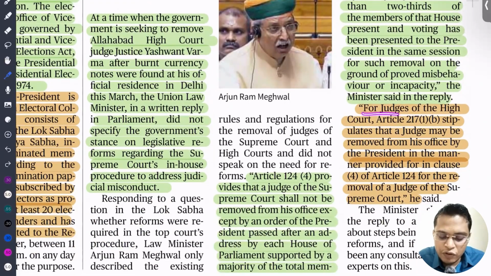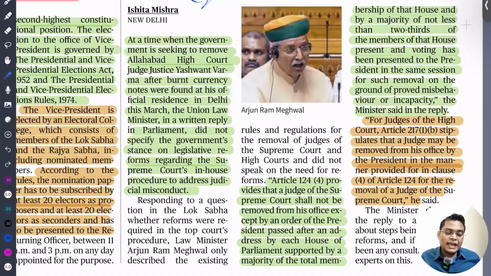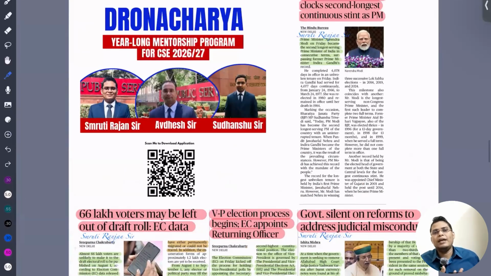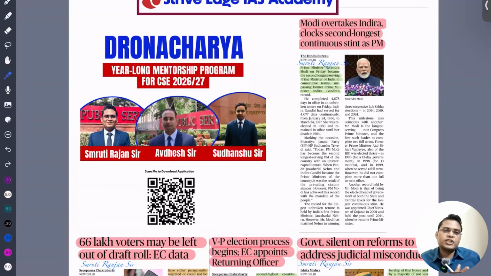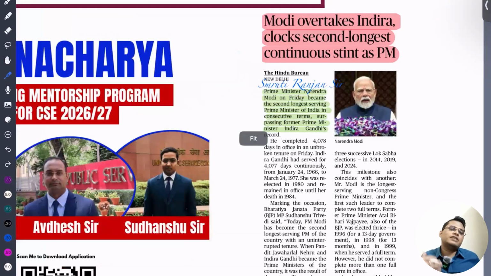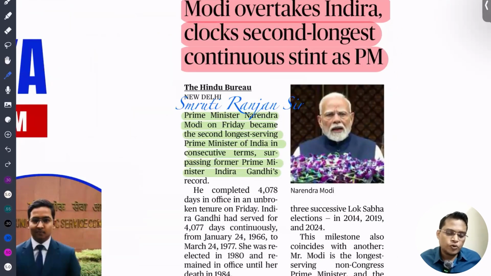Removal of High Court judges follows the same procedure as the removal of Supreme Court judges. You can see it is very complex to remove a judge. First of all, there is a lack of consensus among political parties. Second, we have to pass this motion in the same session, which is very difficult. Third is about the majority. We need a special majority, which is also very difficult. So these are a few reasons for rising instances of corruption, because whenever there is a lack of accountability, the system is more prone to corruption.